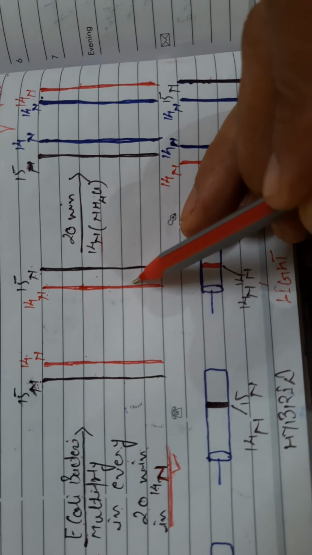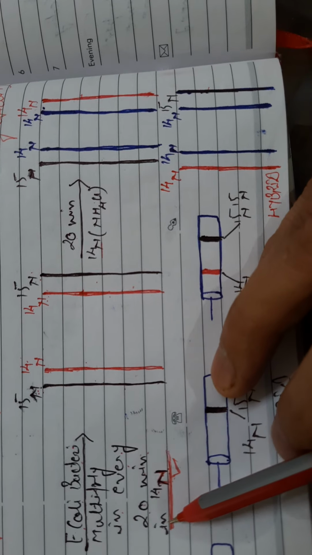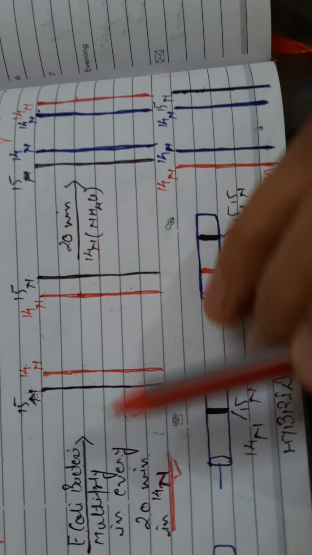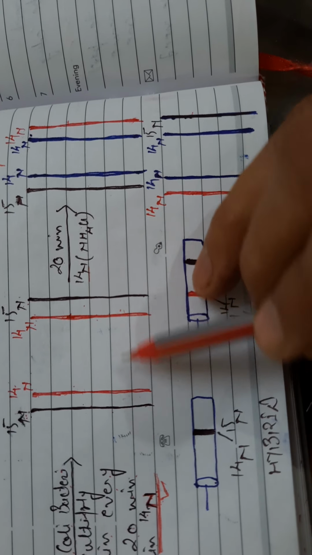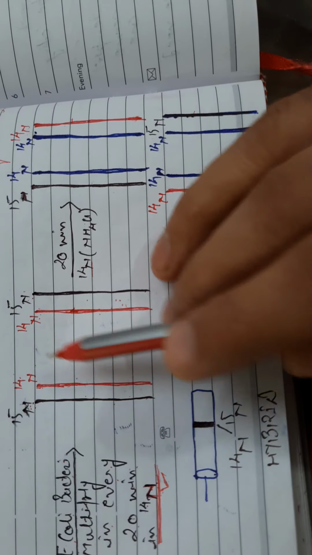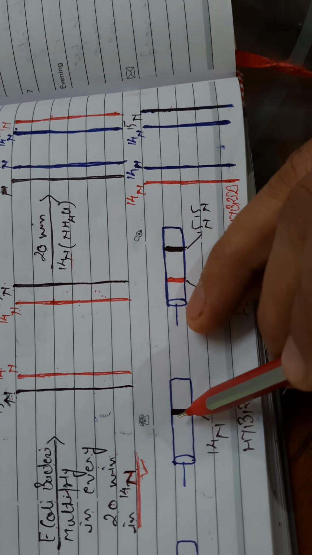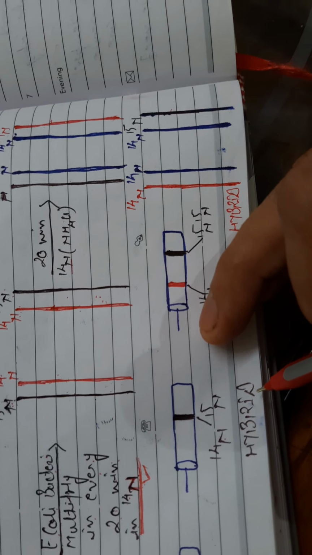On the other hand, after 20 minutes in the medium of N14, they now find a hybrid combination of DNAs. It means N14 and N15 are both present there. This is the hybrid combination of N14 and N15 bacterial DNAs.